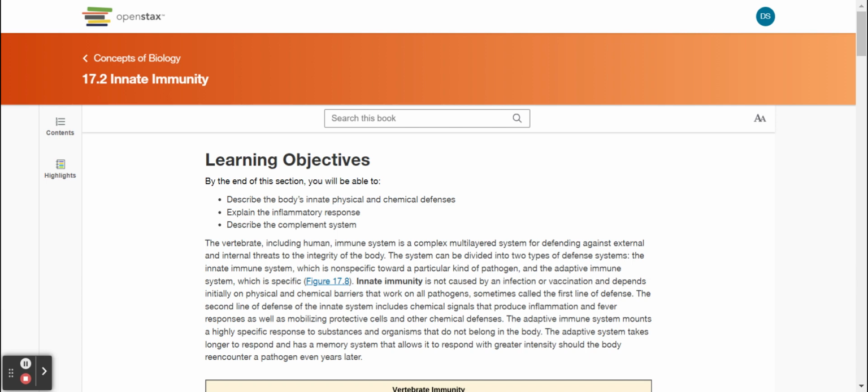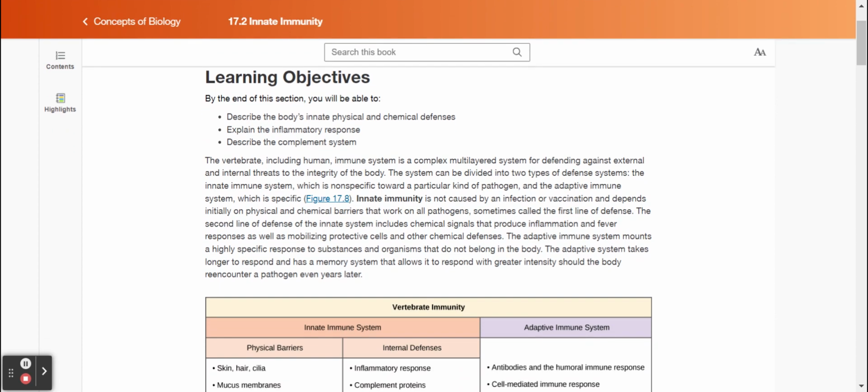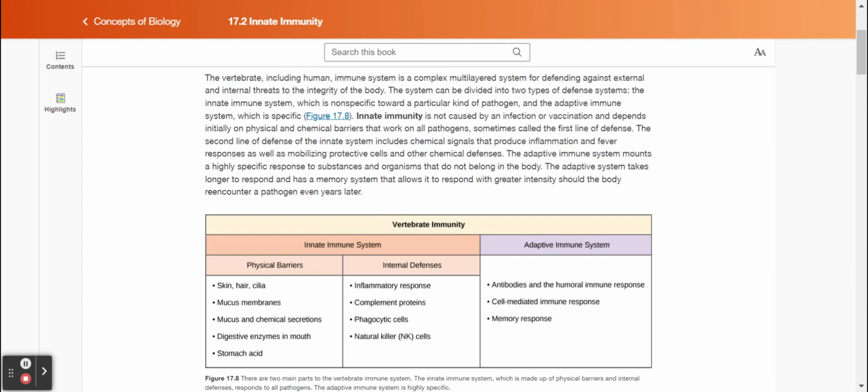Innate immunity is not caused by an infection or vaccination and depends initially on physical and chemical barriers that work on all pathogens, sometimes called the first line of defense. The second line of defense of the innate system includes chemical signals that produce inflammation and fever responses, as well as mobilizing protective cells and other chemical defenses.